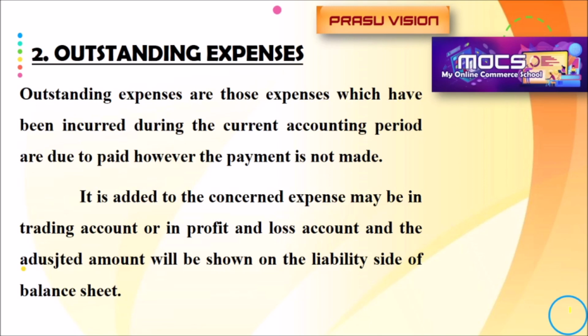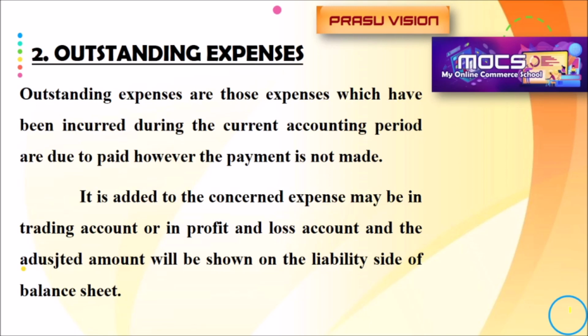From July to October, the salary is not paid to the employees. So what is the word we can use? Outstanding expense. It means the organization still has to pay salary to the workers.